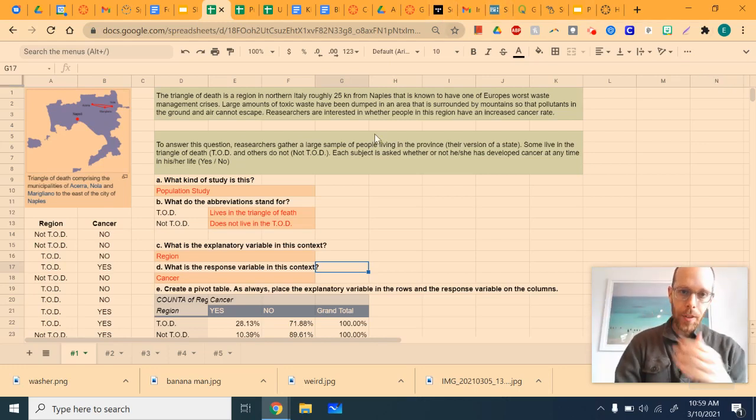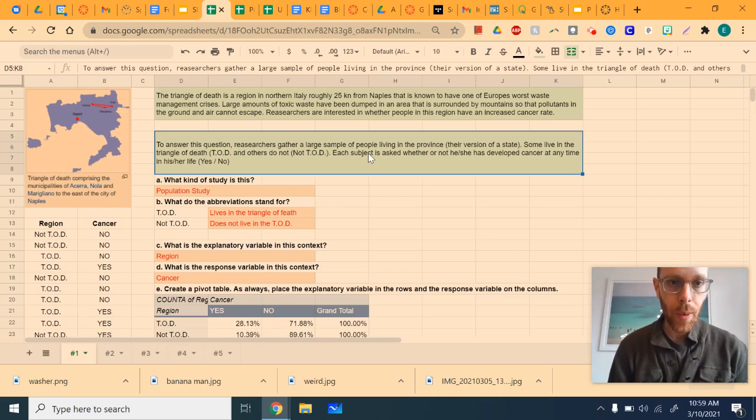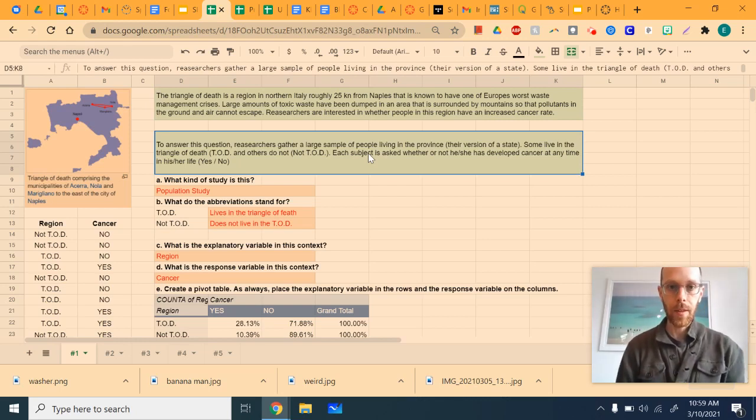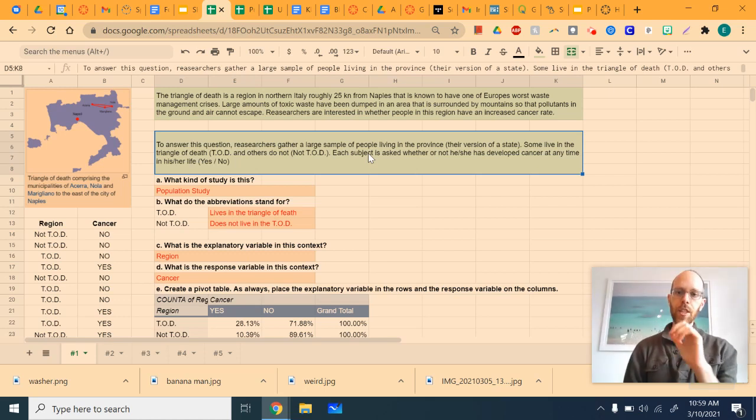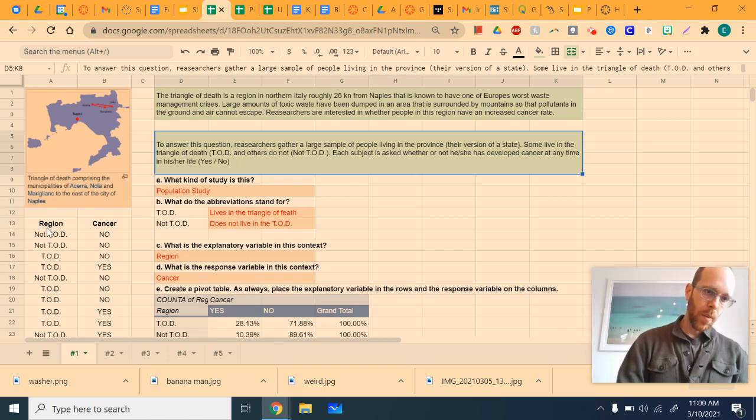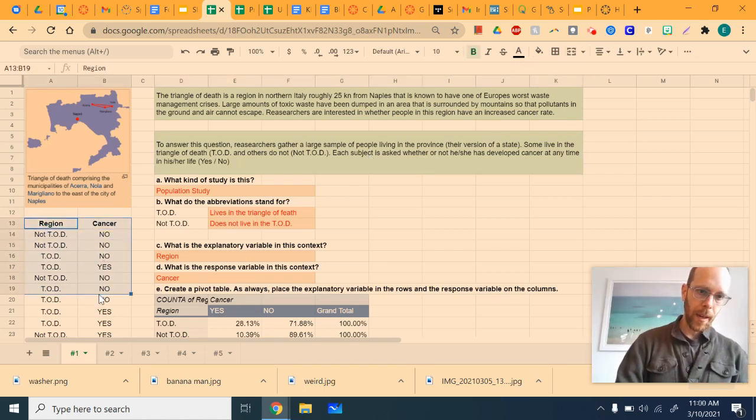So here's how we go about it. To answer this question, I'm going to read what's in the second green box. Researchers gather a large sample of people living in the province. Some live in the triangle of death, and others do not live in the triangle of death. Each subject is asked whether or not she has developed cancer at any time in his or her life. So we've got our raw data right here.